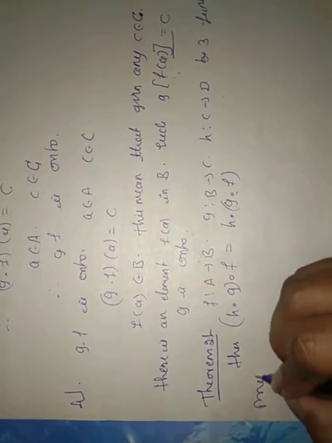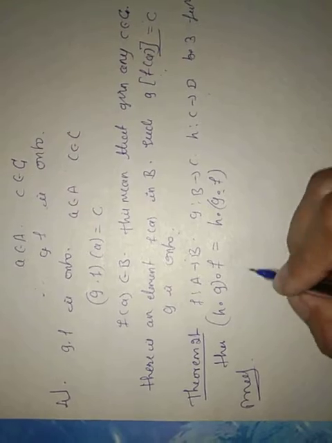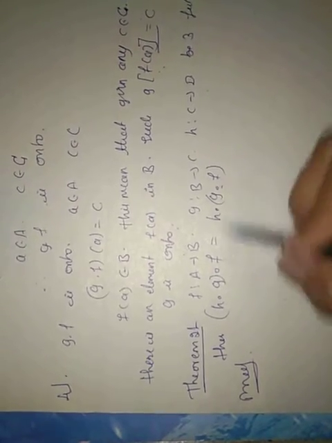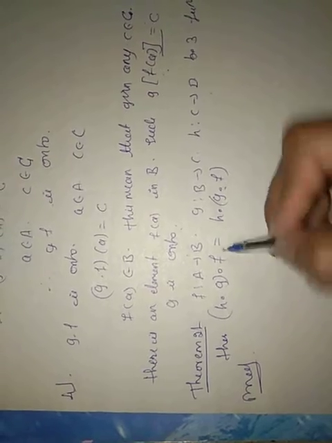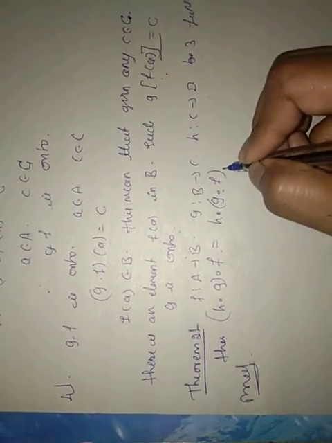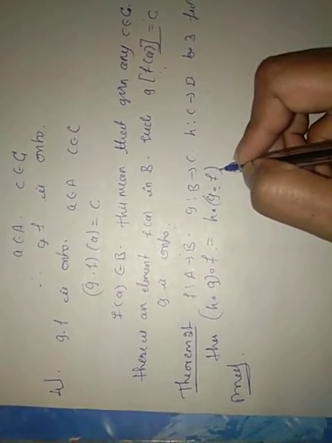That we have to prove here. To prove this theorem, we know that (h∘g)∘f and h∘(g∘f) are functions from A to D.